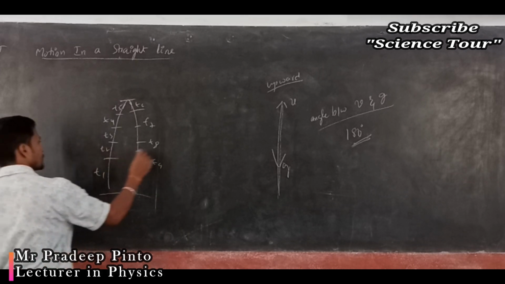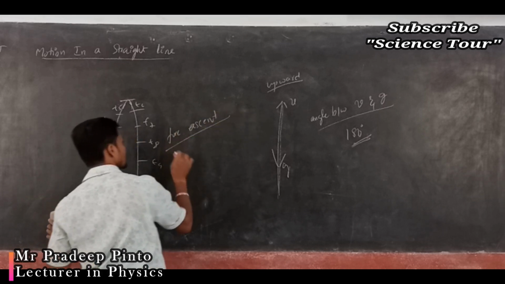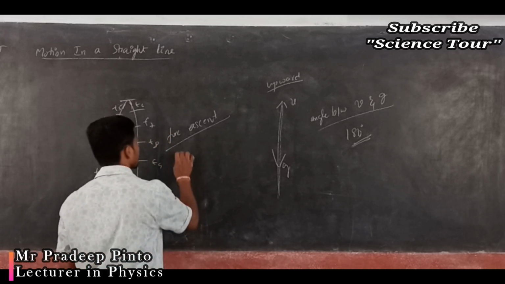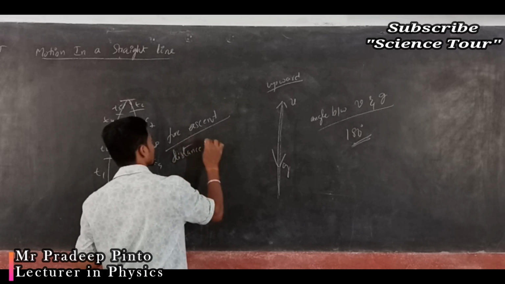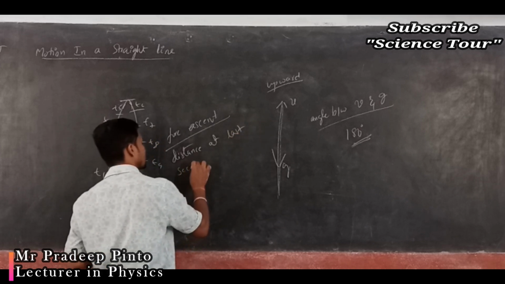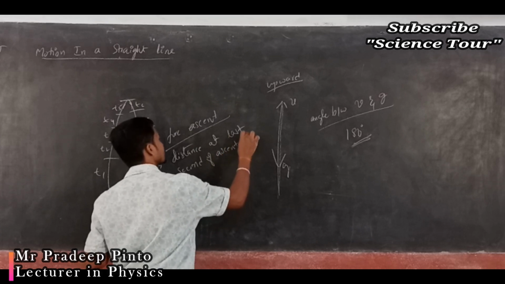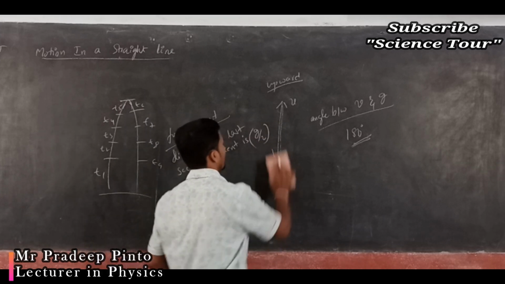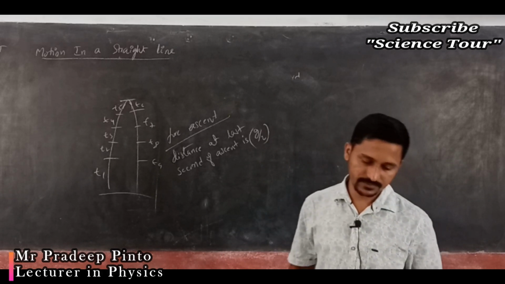So for the ascent, which means the object is going upward, the distance travelled in the last second of ascent is g by 2. Last second of ascent is g by 2, that is the distance.